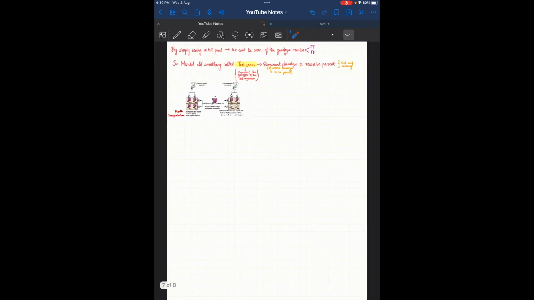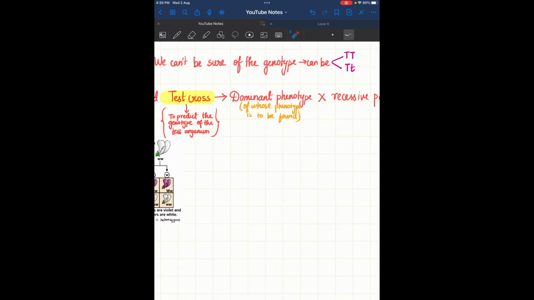Now next coming. By simply seeing a tall plant, we cannot be sure of the genotype. Right, now we have a plant in front of us. It is tall, we know, but we cannot say if it is capital T capital T or capital T and small t, because both of them will seem to us as tall. By seeing the plant, we can never judge the genetic type, that is genotype.